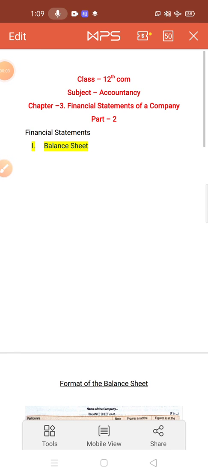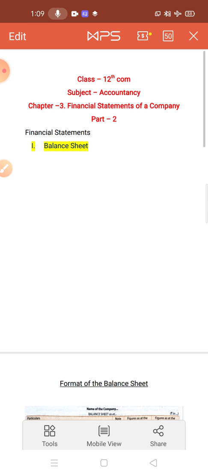Children, today we are going to start part 2 of chapter number 3, Financial Statement of a Company. Children, I already told you about financial statements. Financial statements are prepared at the end of the accounting period.